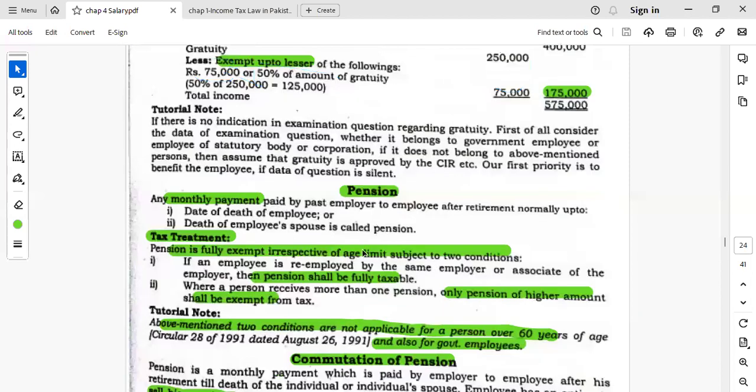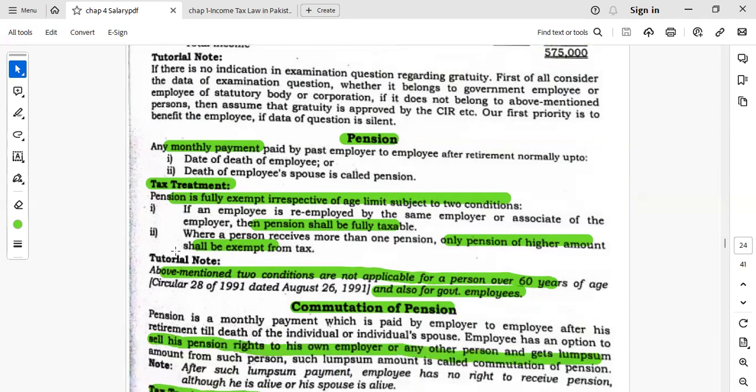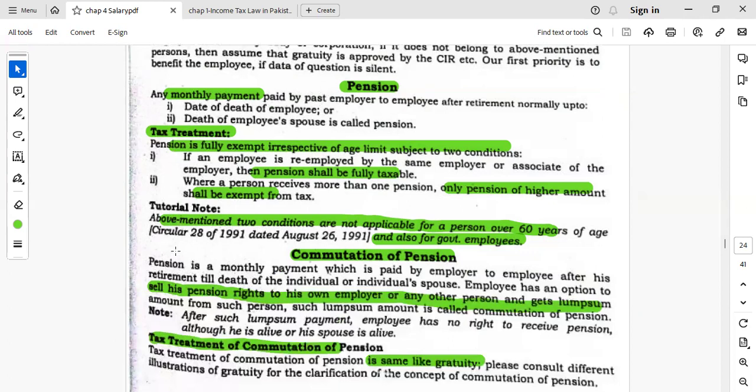Next part is pension. So pension is basically provided to the employees on a periodic basis, on a monthly basis, quarterly basis. Most of the time it is on a monthly basis. So the tax treatment for the pension is fully exempted irrespective of the age limit, subject to two conditions.